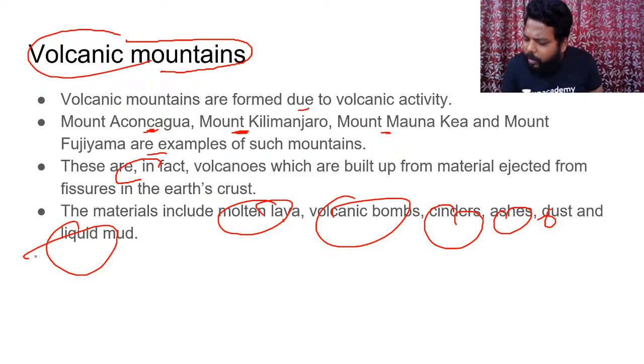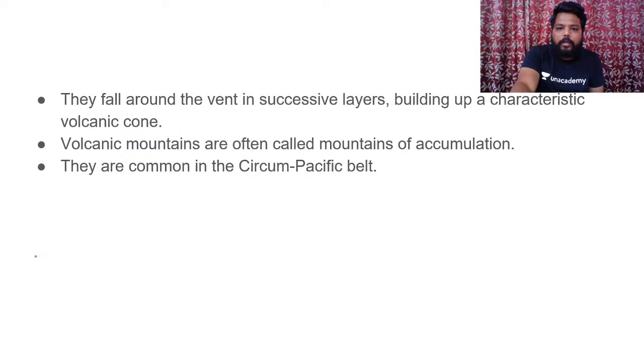Yes, Talari Srinivas, wherever we have collision, wherever we have subduction, you would have trench formation. This is a very simple example which you can take. Clear. So as I've said, these volcanic mountains are often called mountains of accumulation.